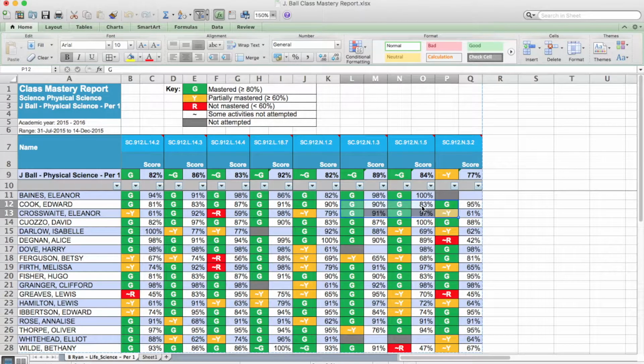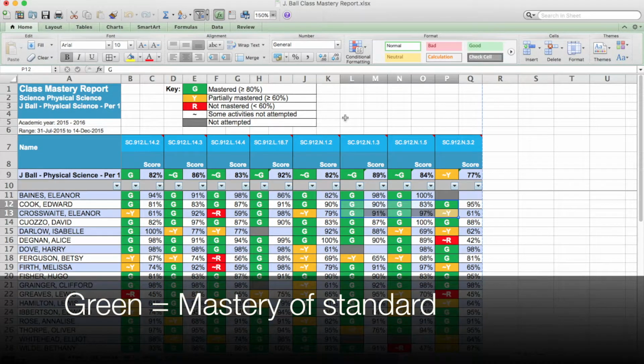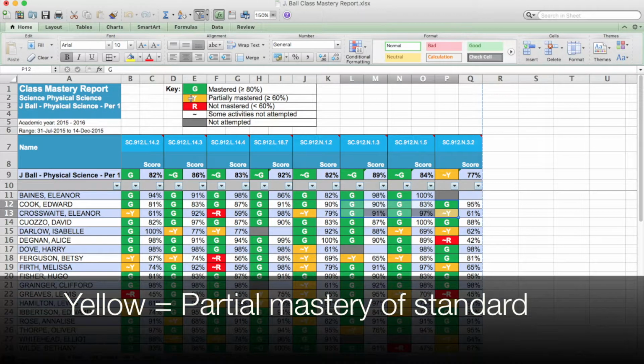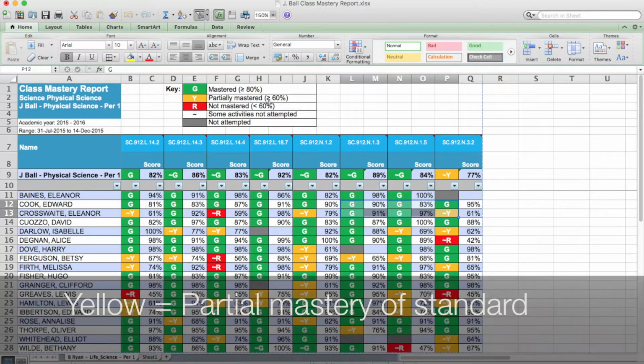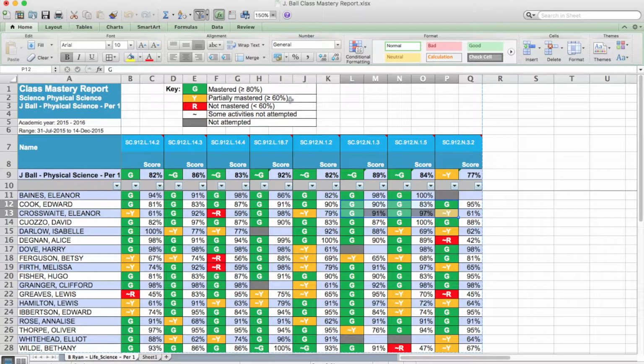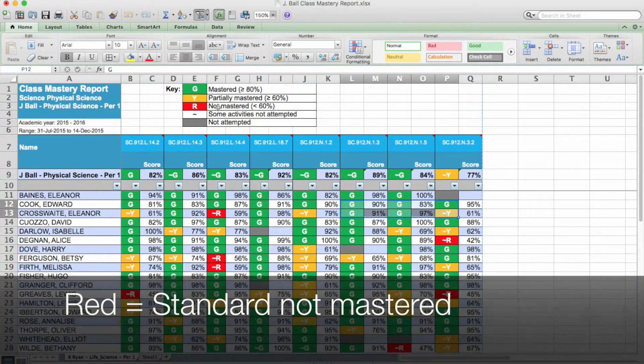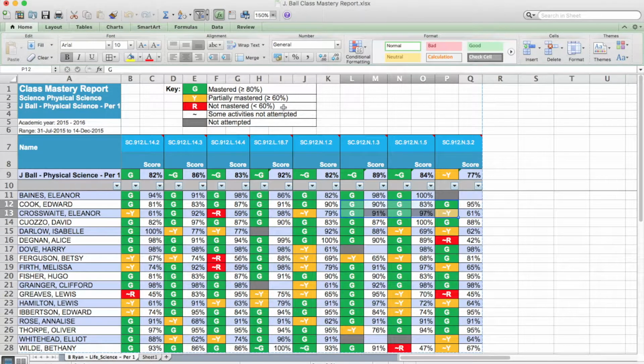The Class Mastery Report is color-coded to make your data analysis easier. Scores in green show mastery of that standard or a score of 80% or above. Scores in yellow show partial mastery of a standard or a score of 60 to 79%. And scores in red show that a standard is not mastered with a score of below 60%. Standards that have not yet been attempted will show as gray, and standards that have been partially attempted will show with this symbol.